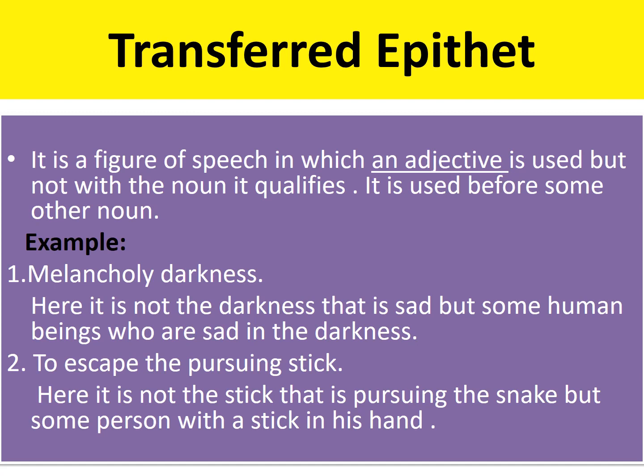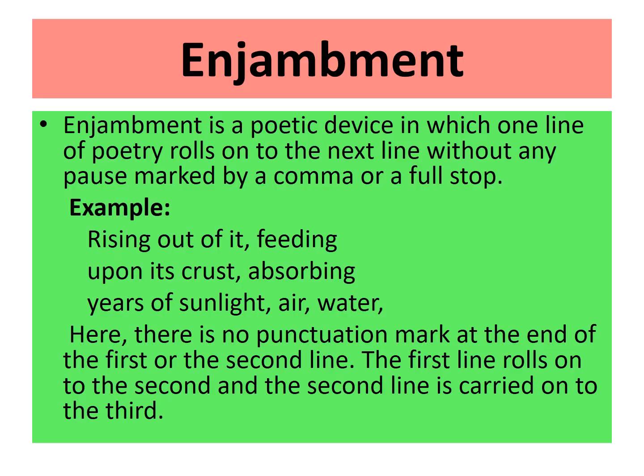Let's move on to the next poetic device, which is enjambment. Enjambment is a poetic device in which one line of poetry rolls on to the next line without any pause marked by a comma or a full stop.